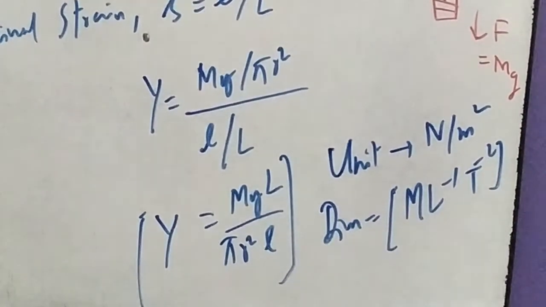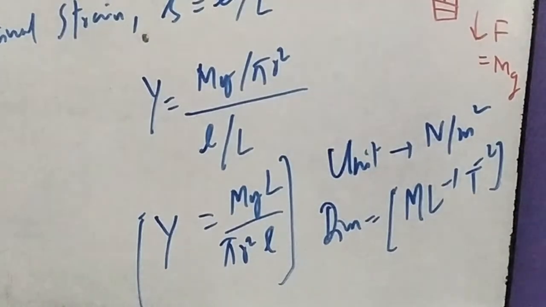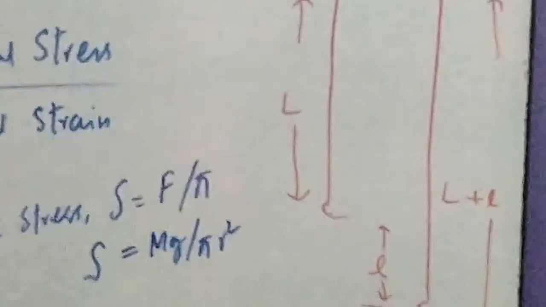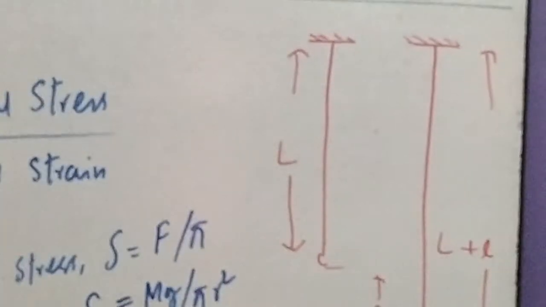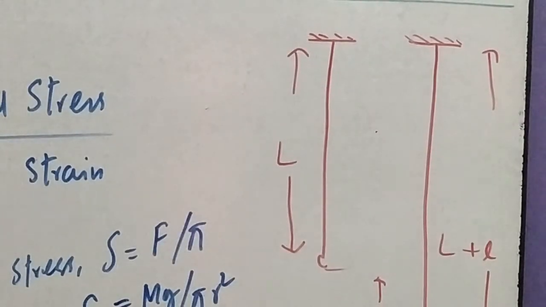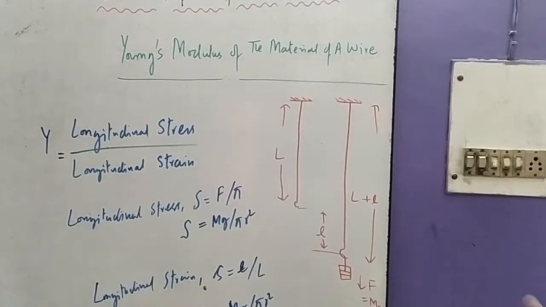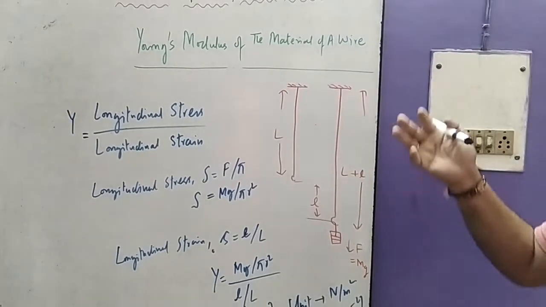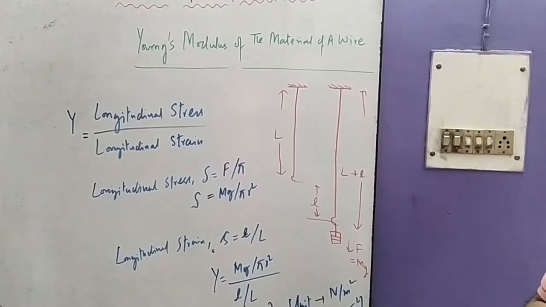This is what Young's modulus is all about. If anybody asks you what Young's modulus is, it is a modulus of elasticity which gives the ratio between longitudinal stress and longitudinal strain. With that, we have completed Young's modulus.